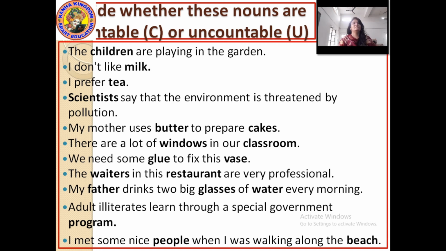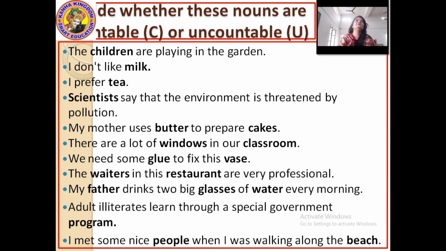Okay, first one: the children are playing in the garden. Here children can be counted. Can we count the children? Yes, we can. So children here is countable. Next sentence: I don't like milk. Here which word is to be seen? The highlighted one, that is milk. Milk here is in a liquid form which has no boundary. So milk is uncountable. Okay, so we'll write a U here.